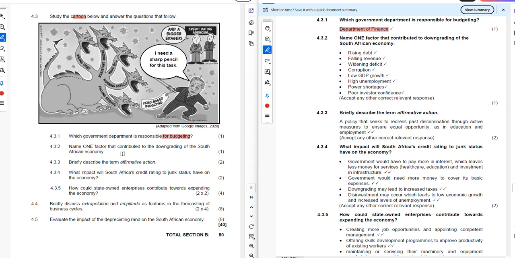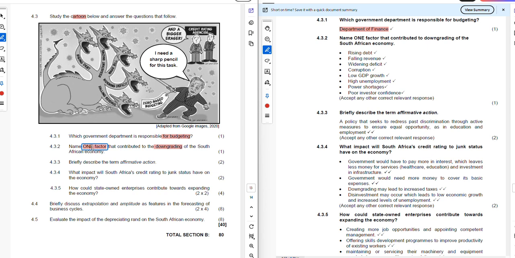Name one factor that contributed to the downgrading of the South African economy. So what is the one factor that contributed to the downgrading of the South African economy? There are many factors responsible for the downgrading of the South African economy. However, in this question, the candidate is expected to provide only one.